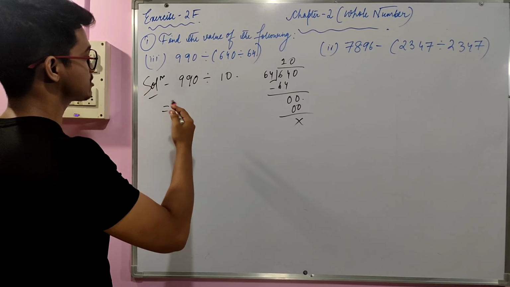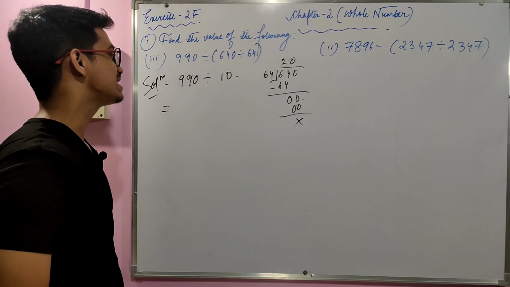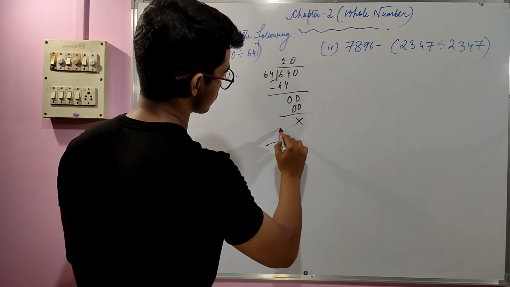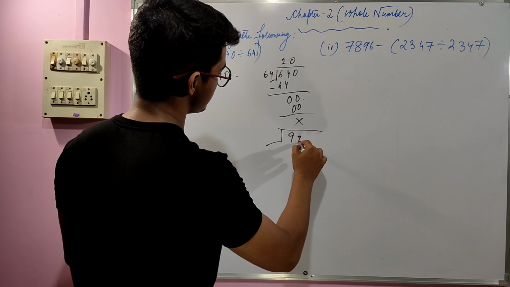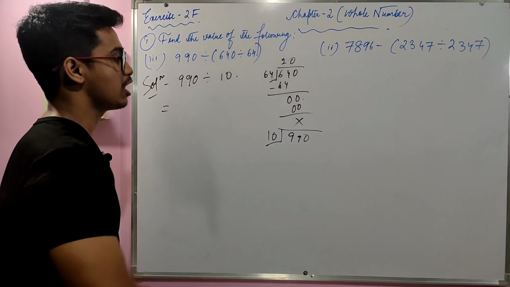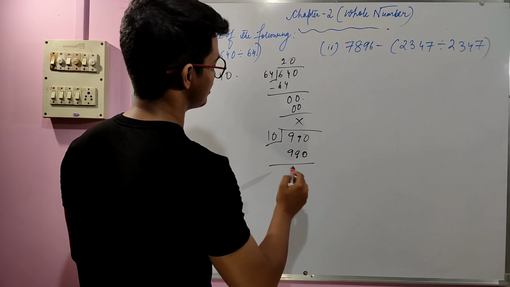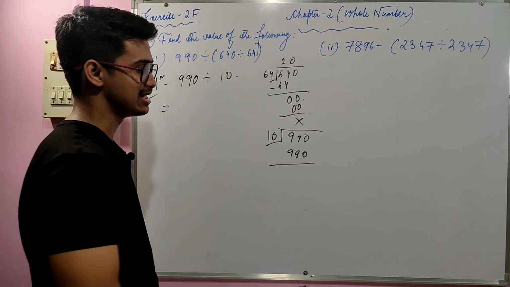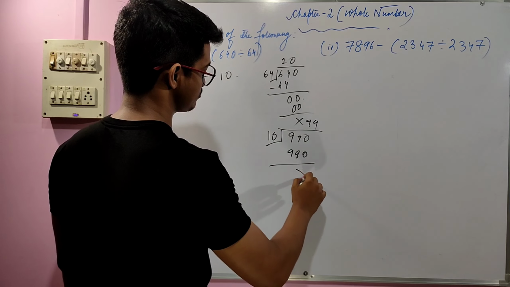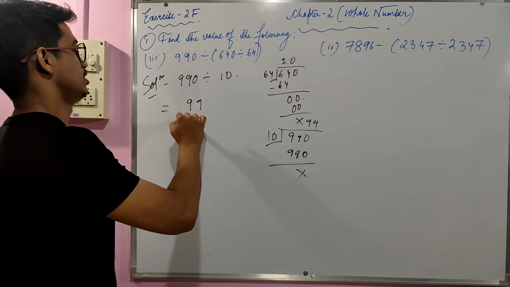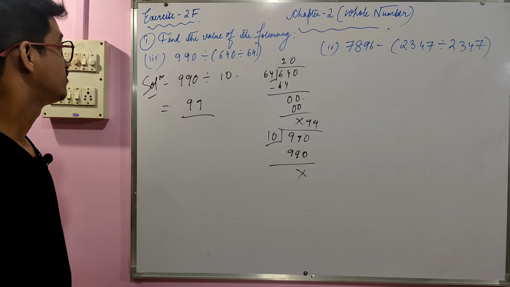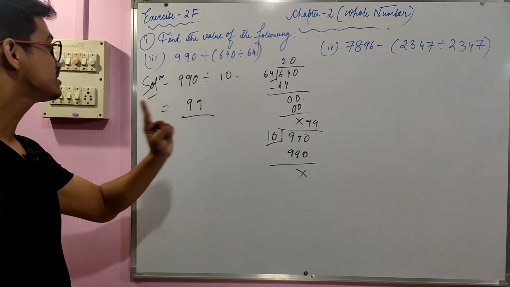So the next part is 990 divided by 10. So let's just find out once again, 990 and then 10. So 10 into how much gives you 990? We know that 99 into 10 gives us 990. So that's our total answer. So the total answer of question number 1, 3 is 99.